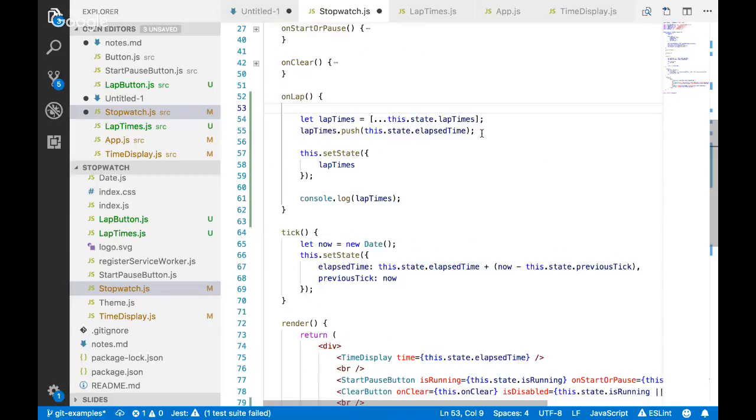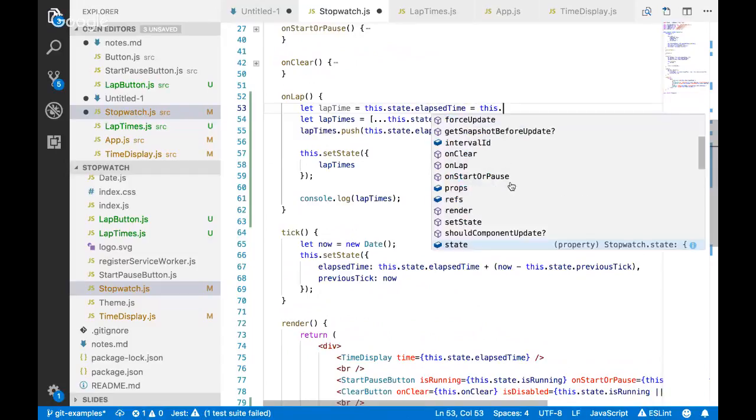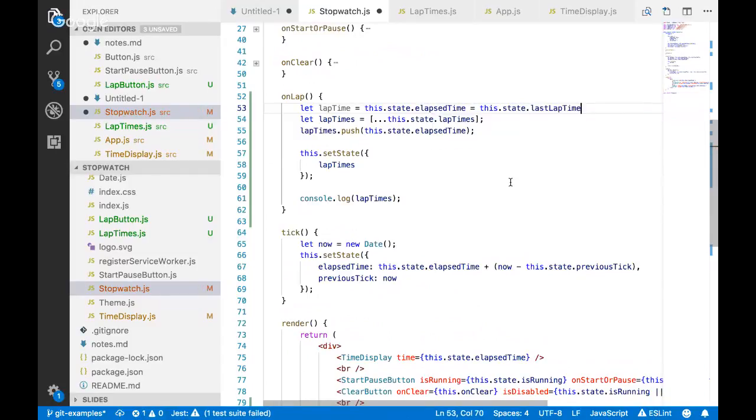I'm going to change some of this other code while I do this, just to show you another way to write it and simplify it. I'm going to say my lap time equals this dot state dot elapsed time minus this dot state dot last lap time. This captures the difference between the last time I captured a lap and the current time and calls that my lap time. Is that supposed to be a minus? Yeah, thank you.